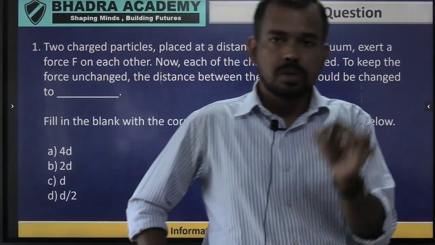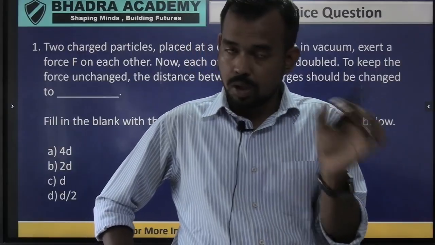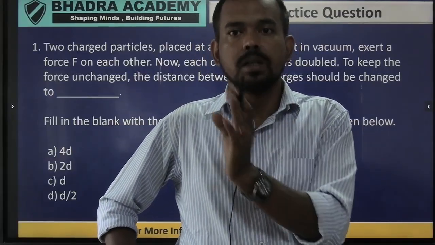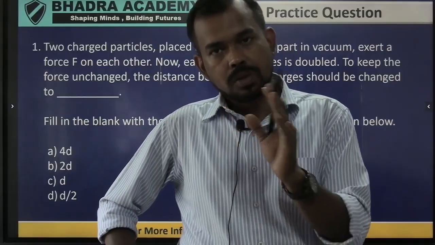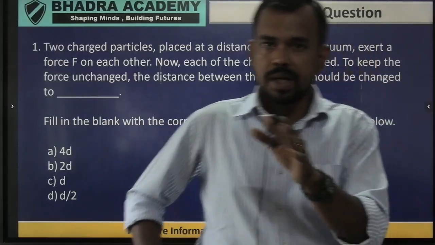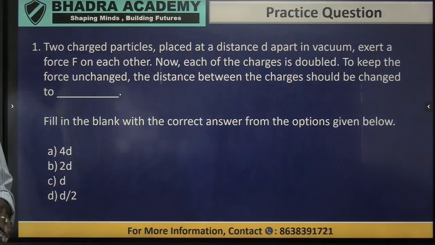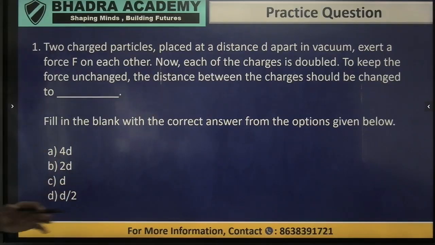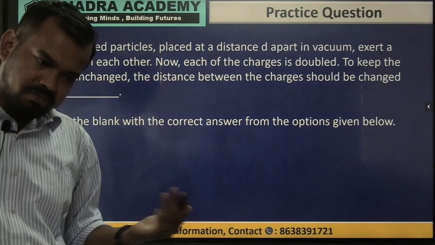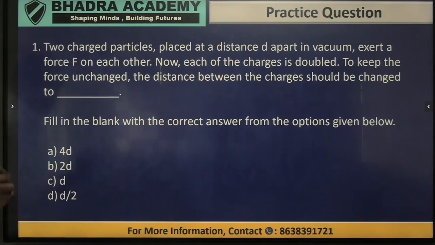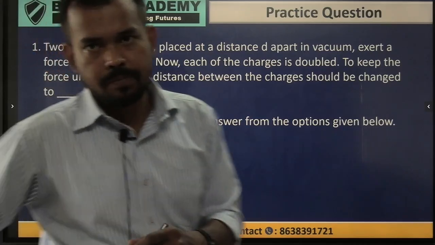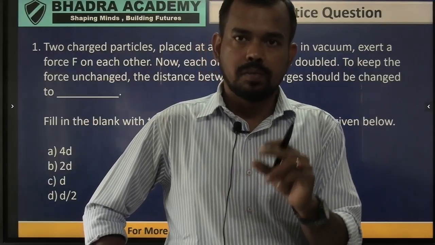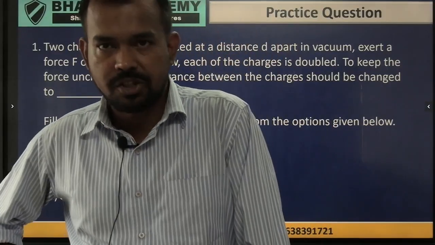The original force F is equal to the constant multiplied by q1 q2 divided by r square, but now q1 and q2 are each doubled, so here you will have 4 times. Similarly, you have to solve the equation and find the answer. I have given you the hint itself. Try to solve it. It's a very simple question. Try it out and answer in the comment section. The right answers will be given certain symbols, so it will be known that this is the correct answer.